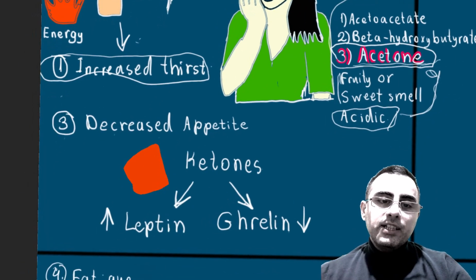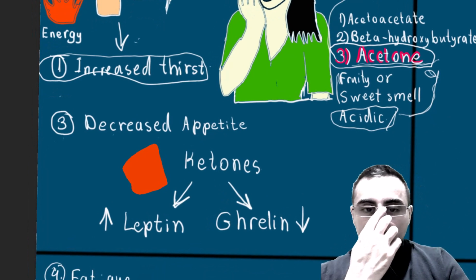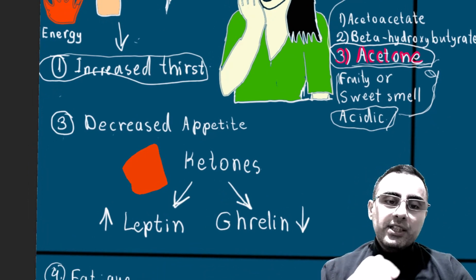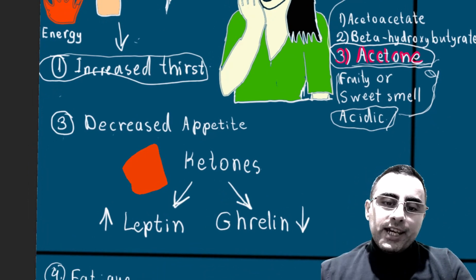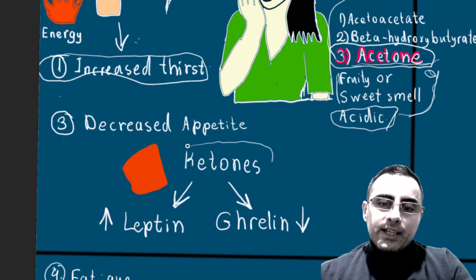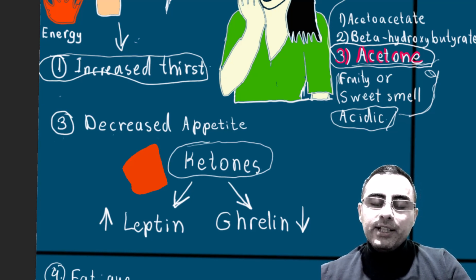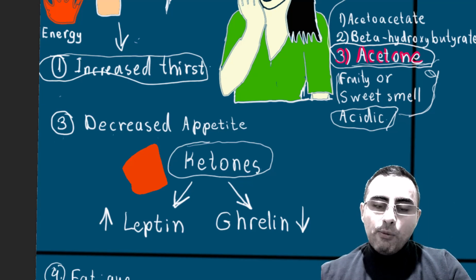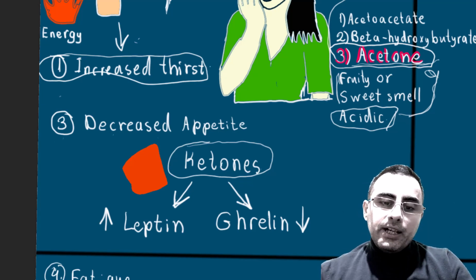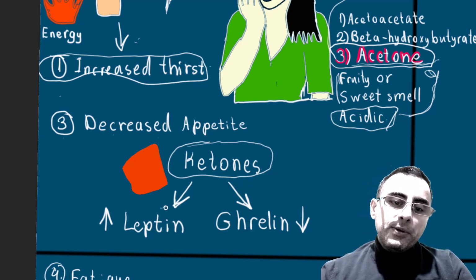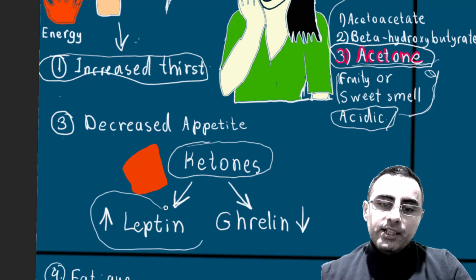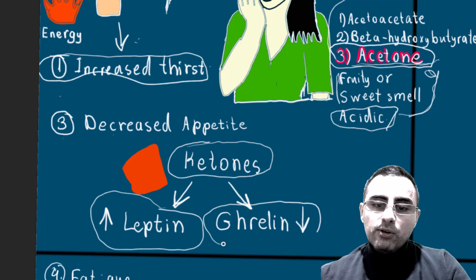Third sign is decreased appetite. And why does a ketotic state cause decreased appetite? Because ketones affect hormones which are secreted by the GI tract. It's leptin and ghrelin, secreted by our stomach, and it increases the level of leptin and decreases the hunger hormone, which is called ghrelin.